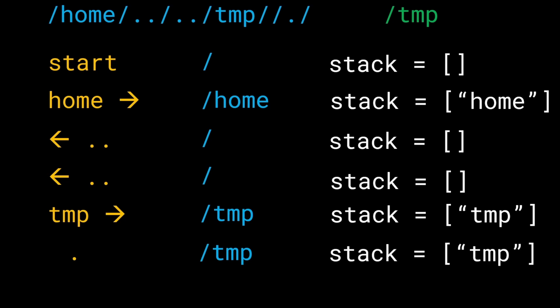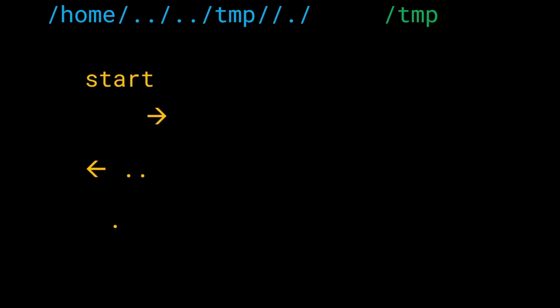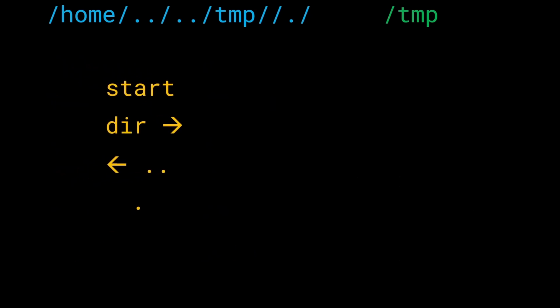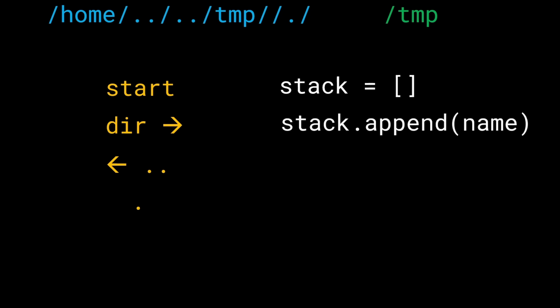So if we have to formalize, what can we say? Let's focus on the core parts. First things first, how do we start? The way we start is at the root, and that is nothing but the initialize the stack, right? Whenever we start, we're going to initialize the stack. Now directory means taking a step forward. What does that mean? That means that we're going to append an element onto the top of the stack. In other words, we are going to push this directory on the stack.